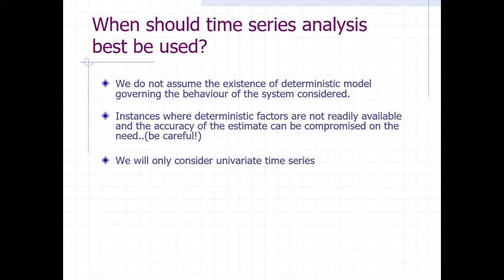When the phenomenon we want to study is random in nature, not deterministic, and changes over time, in that case we will go for the time series analysis. So instances where these deterministic factors are not readily available, and the accuracy of the estimate can be compromised. Deterministic factors are not available, because I have told you that they will change according to time.